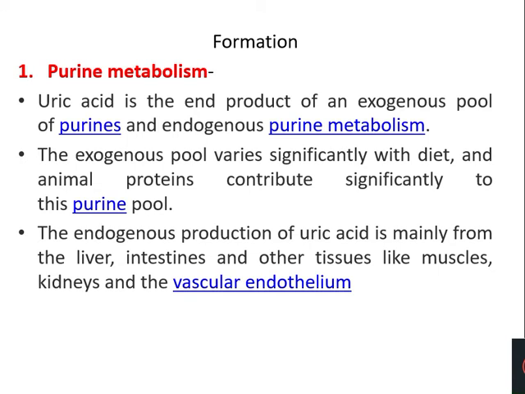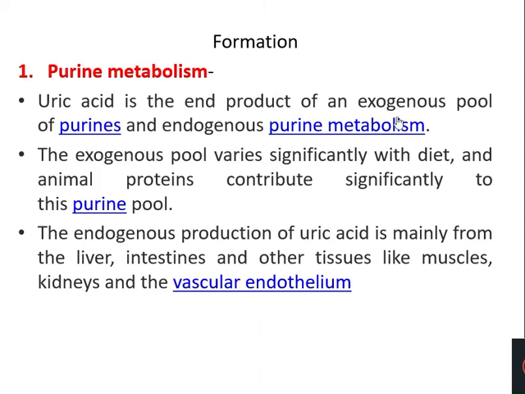Now coming to the formation of uric acid. As I already told you, uric acid is formed from two different sources. One is purine and the second one is ammonia. So first we go to purine metabolism. Uric acid is the end product of purines. So where are the purines coming from in our body? One, from our dietary sources. From our diet we get some purines. Second is by cellular metabolism. So purines are derived from exogenous as well as endogenous sources.